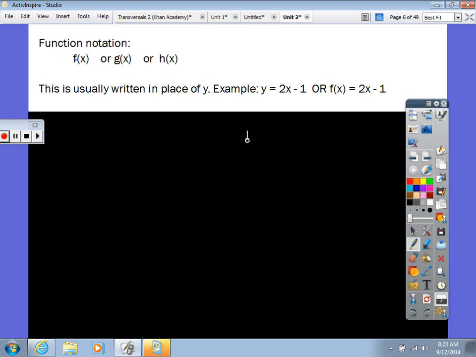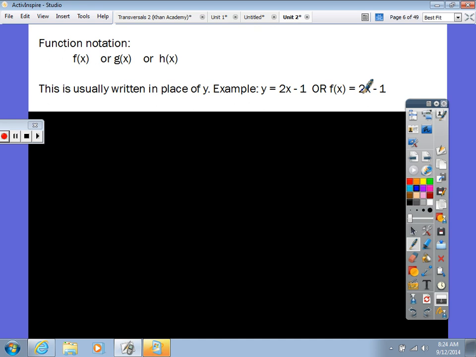So for example, y equals 2x minus 1, or I could say f of x equals 2x minus 1. Means the same thing. Basically, this means, hey, this equation that I have is a function. That's all it's saying. So it gives you information about the graph without you even seeing the graph. You know that a vertical line will only pass through once on each part of the graph if we were to graph it. Okay? So if I had the equation for a circle, would it ever have f of x? Why not?